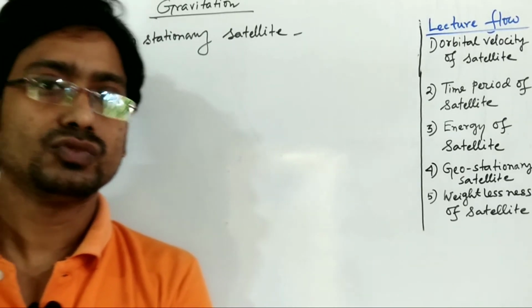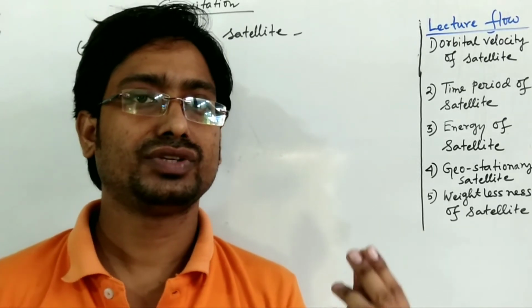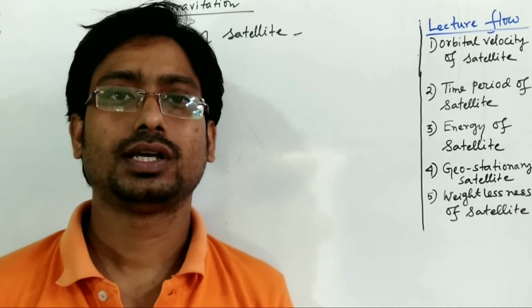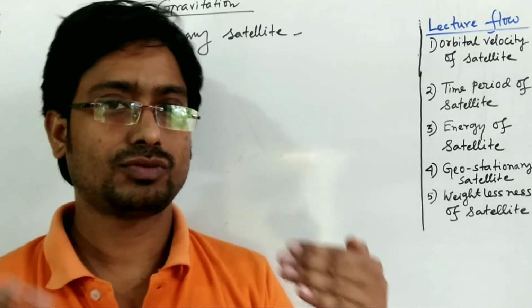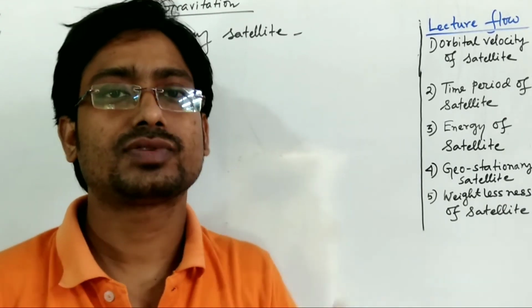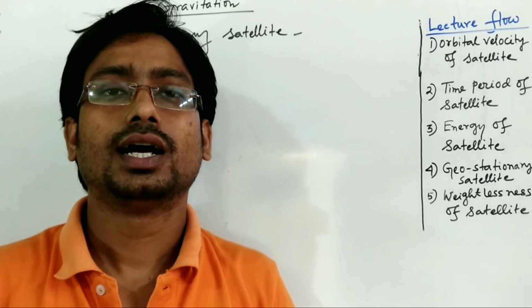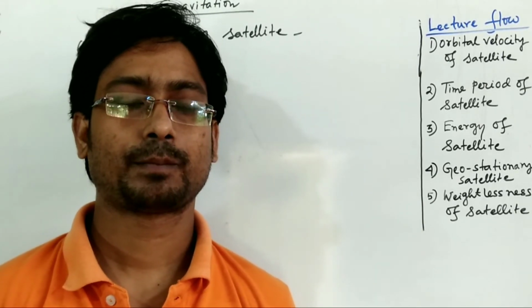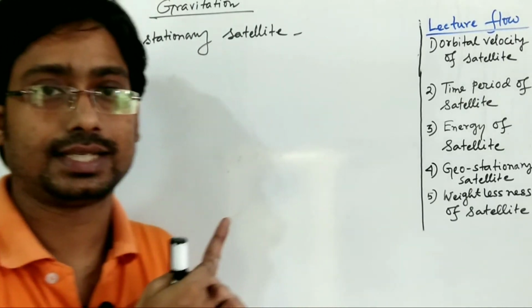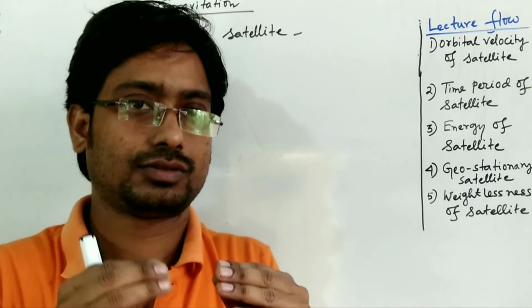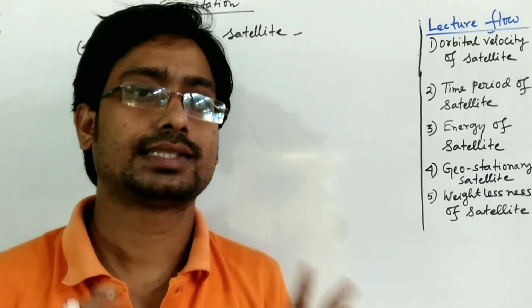As it revolves around the Earth with the same angular velocity and the same nature of rotation, that is west to east, this type of satellite always looks like it is at rest with respect to the Earth's surface. That's why it is called stationary with respect to the Earth. Geo means Earth, so it is called a geostationary satellite.